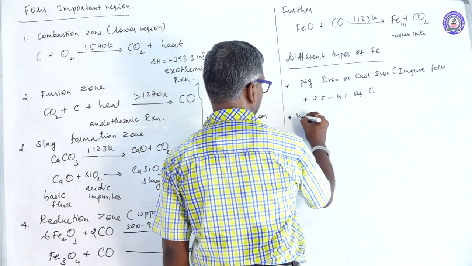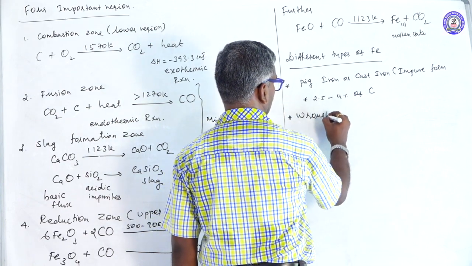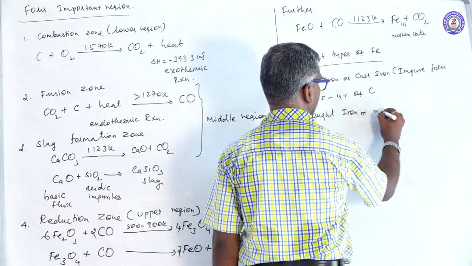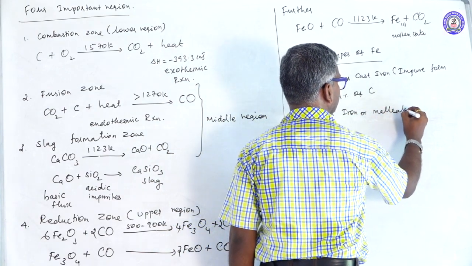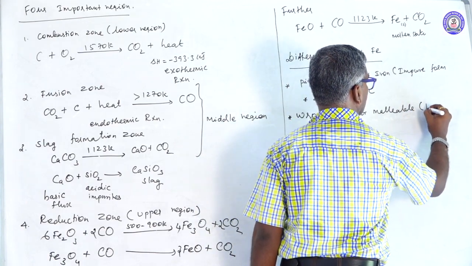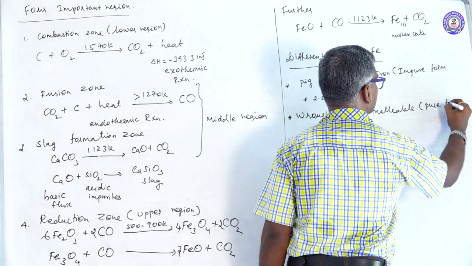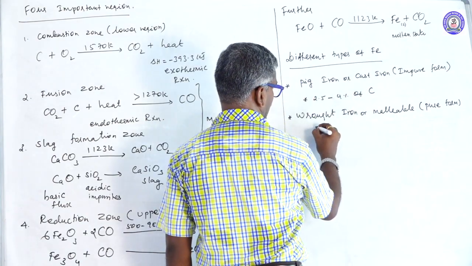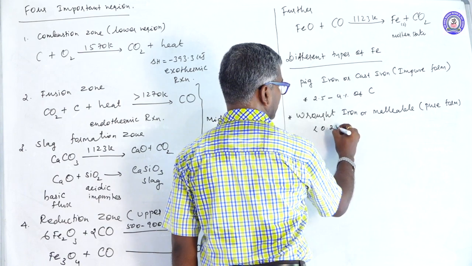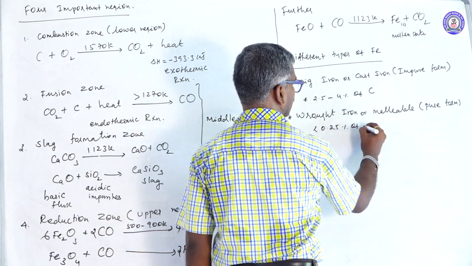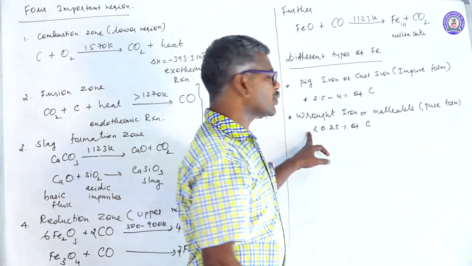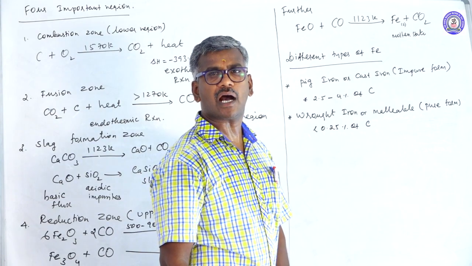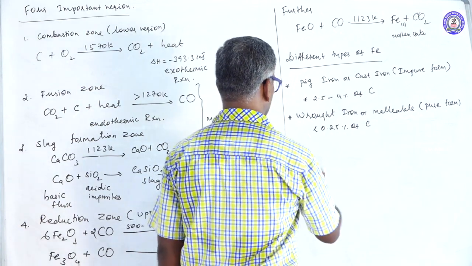Next one, wrought iron, or malleable form. This one is a pure form. Here, less than 0.25% of carbon. This one is used for making chains, electromagnet anchors and radiators.